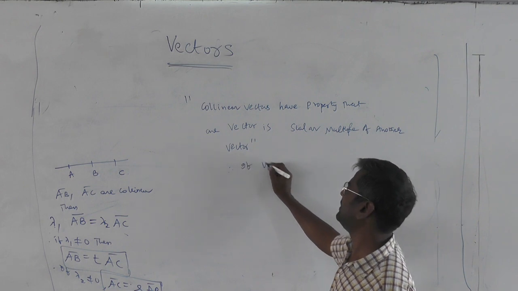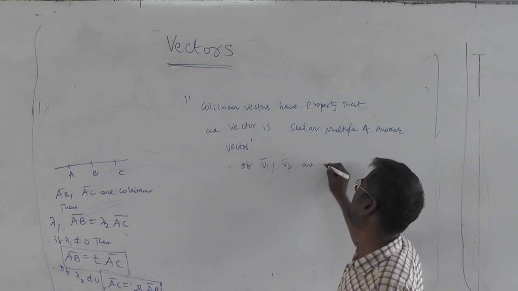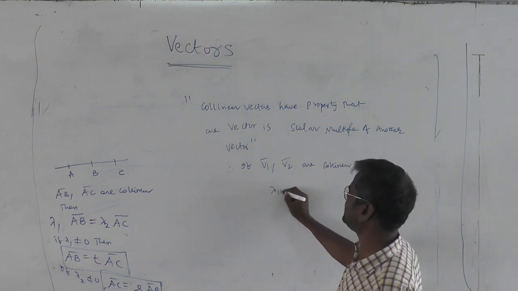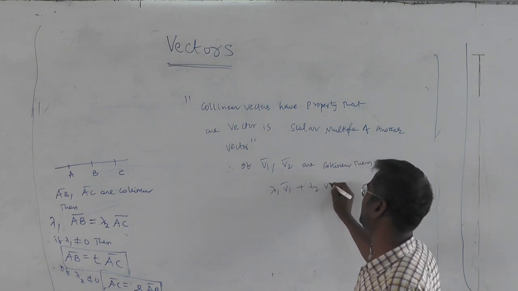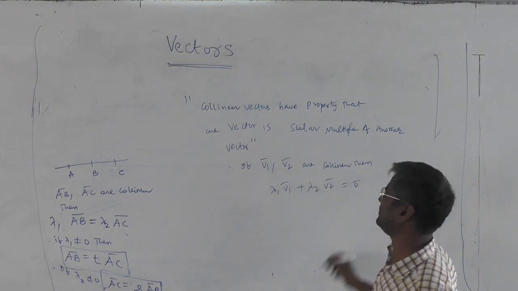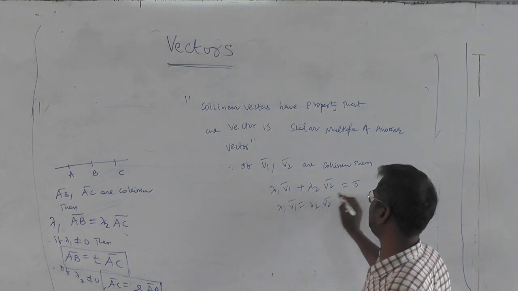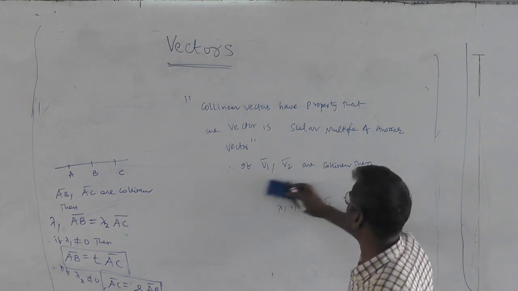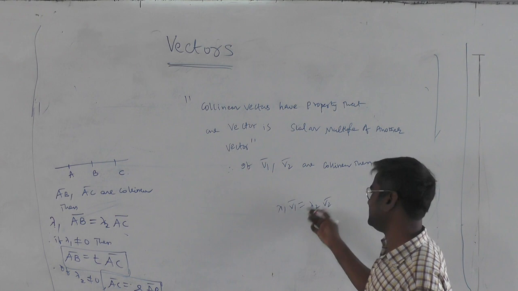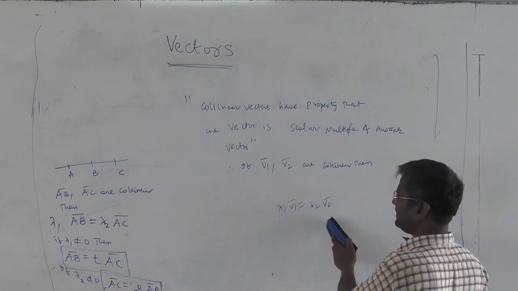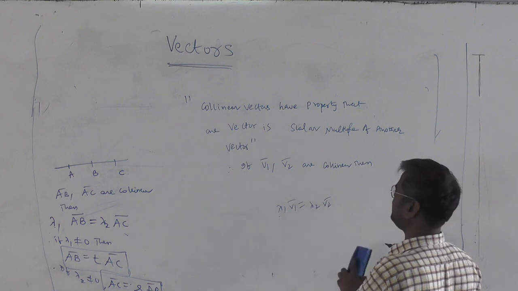So if I say V1 bar, V2 bar are collinear vectors, then definitely there must exist a relation lambda 1 V1 bar plus lambda 2 V2 bar is 0 bar. Or you can say that lambda 1 V1 bar is lambda 2 V2 bar. Some scalar. If lambda 1 is non-zero, then you can divide by this. Lambda 2 non-zero, you can divide by this.